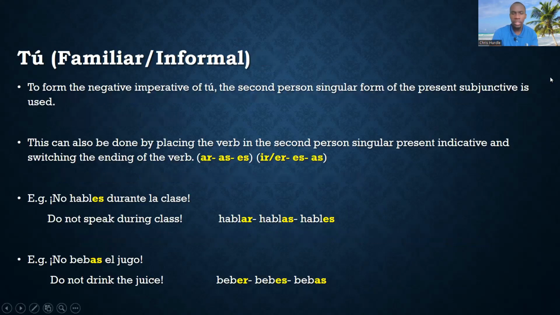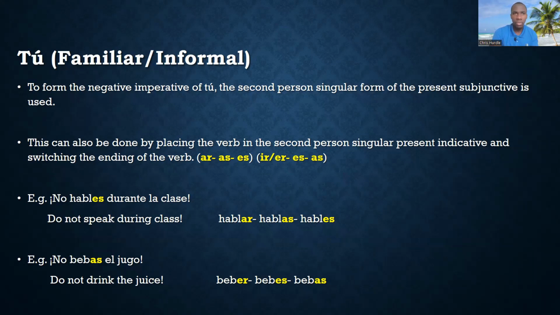Now we're going to look at the different conjugations, right? So we start with tú, which as you know is the familiar singular. These are persons that you know very well, like your family or friends. So to form the negative imperative of tú, the second person singular form of the present subjunctive is used. So you just conjugate the verb according to the second person singular, present subjunctive, I mean, right? And that will be the form that will be used with the negative, right?